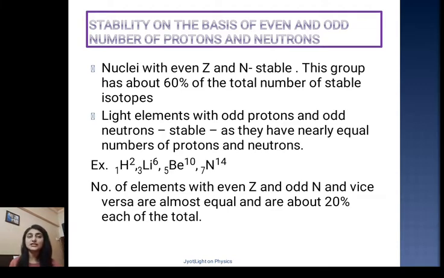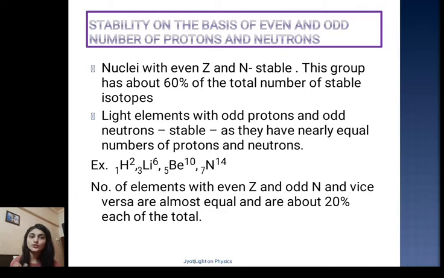Now, stability on the basis of even and odd number of protons and neutrons. It is found that the stability of a nucleus depends upon whether the number of protons is odd or even. Nuclei with even Z, that means an even number of protons, and an even number of neutrons are found to be stable, and this group has about 60% of the total number of stable isotopes.